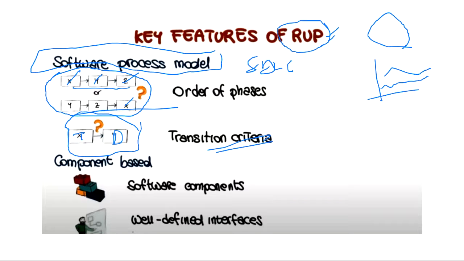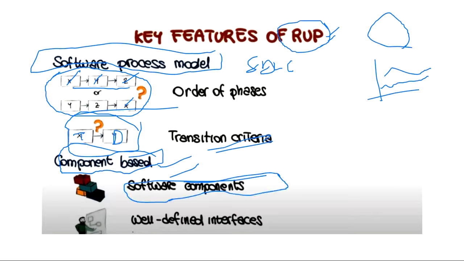Another feature of RUP is that it is component based. What does this mean? All these phases are nothing but a part of your software. Requirement analysis is a part of your software where you are creating use cases. The design part is the software module where you are creating the architectures. Implementation is the part where you are actually coding. So this is a component-based model where all the software components are joined together. Well-defined interfaces means you are just clearly explaining what each phase does.